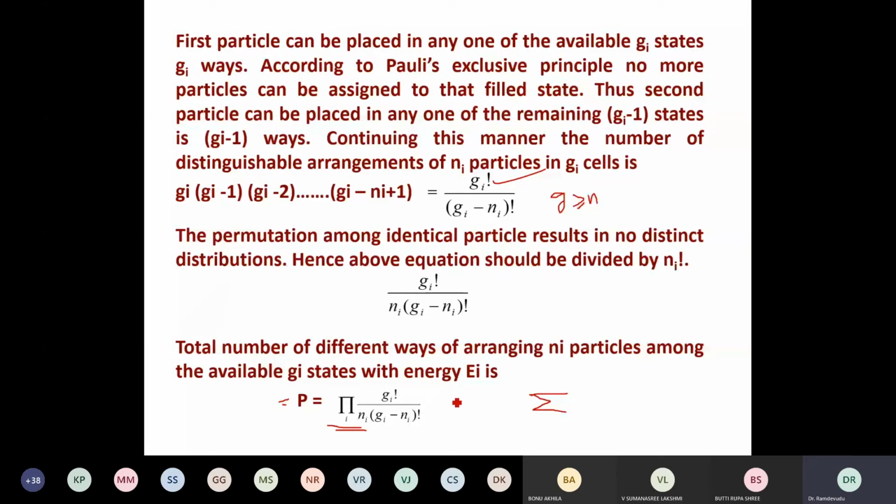We are not doing it because it is not part of the syllabus. However, if I use some mathematics and simplify this equation, I'm taking the product from i equal to 1 to i equal to n, because I have n different states or groups like this, n1, n2, n3, or many like this. So I'm taking the product over each of the probabilities.